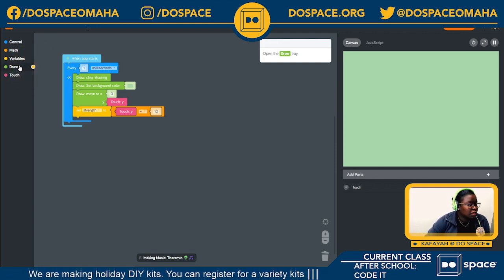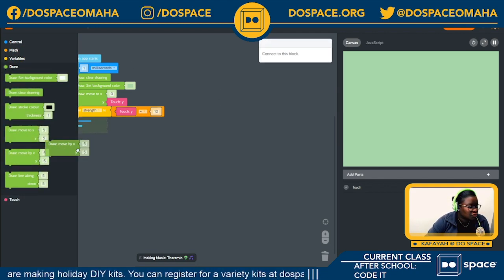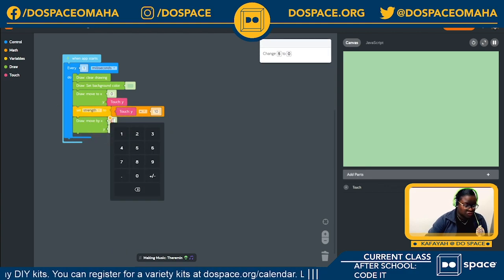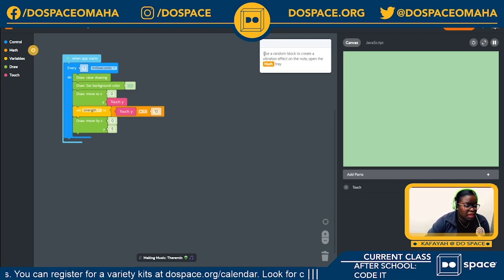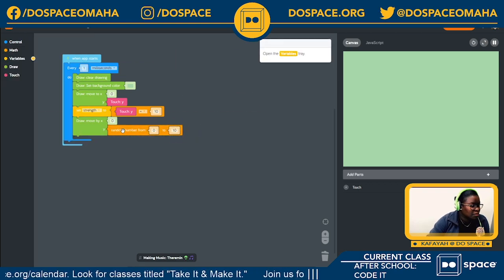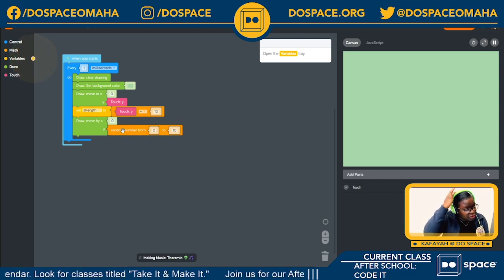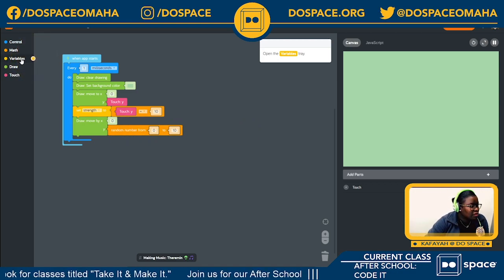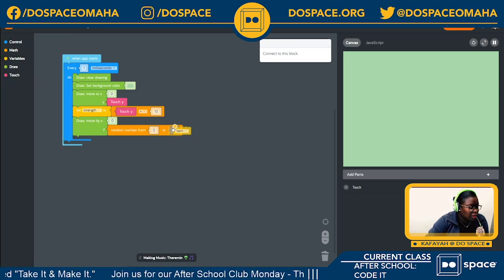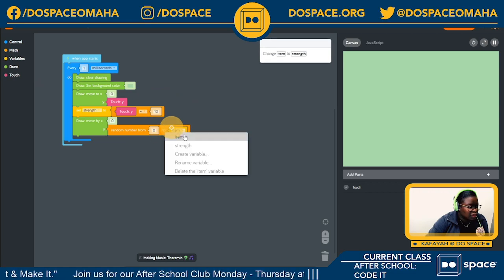Awesome. So now I'm going back into my draw tray, and I'm going to move my Y. My X position is going to be 500. And the instruction says use a random block to create a vibration effect on the note. Open the math tray. So I'm opening my math tray, of course, and I'm going to make my Y position a random number between 0 to 10.